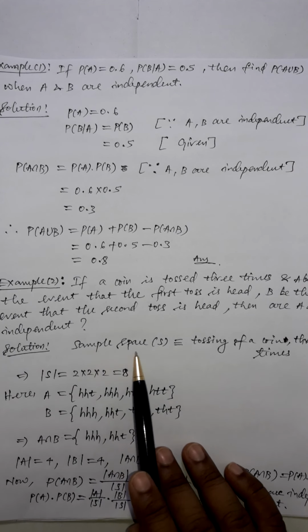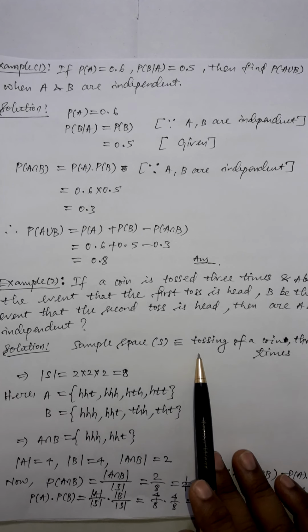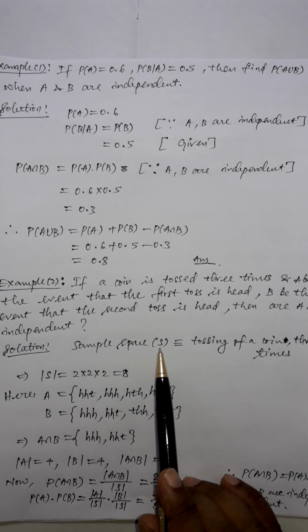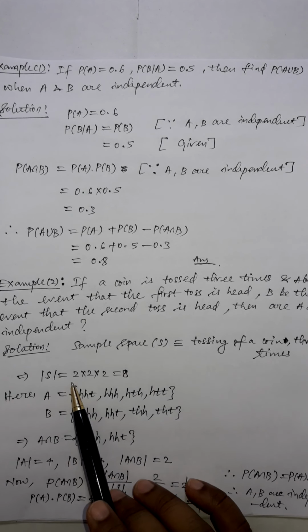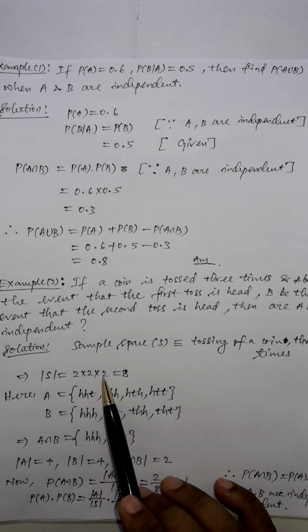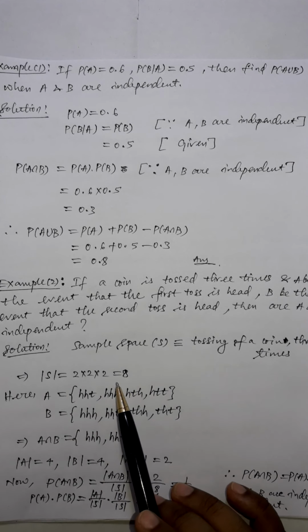Let the sample space S be the experiment of tossing a coin 3 times. We know the size of S: a coin has 2 sides, 2 outputs, and a coin is tossed 3 times, so it will be 2 multiplied by 2 multiplied by 2, and we get the size of the sample space as 8.